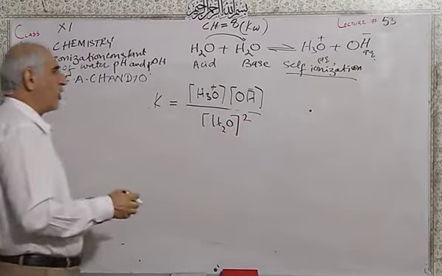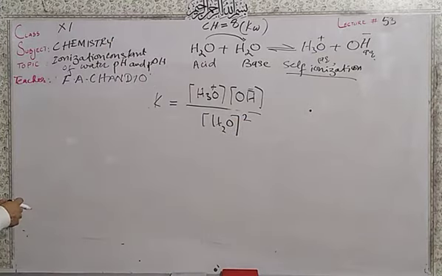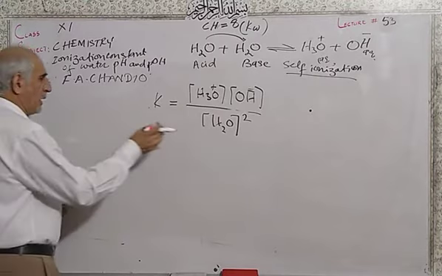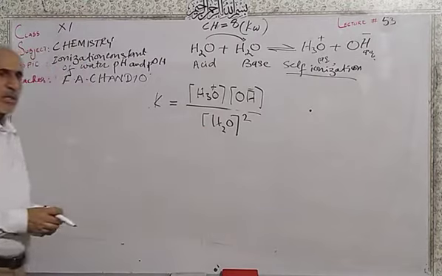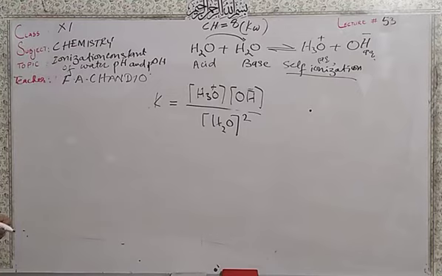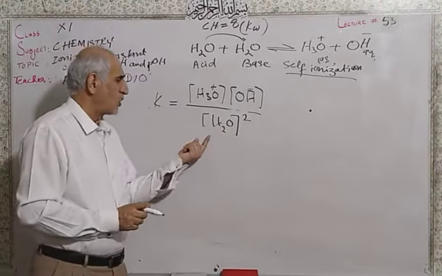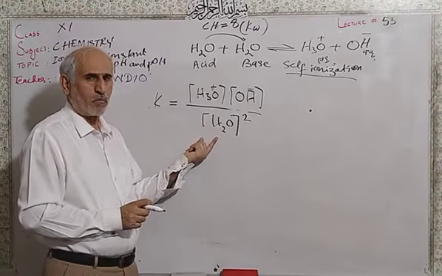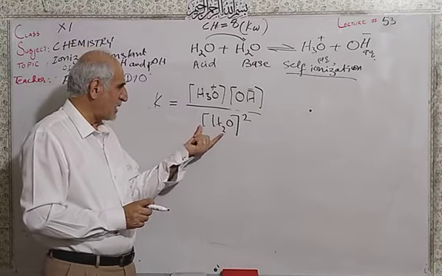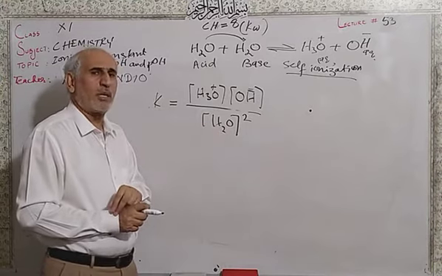You know the water is in excess in aqueous solution, so it is a constant. It is a constant means it is in large excess. So this is a constant factor, and this is the equilibrium constant.